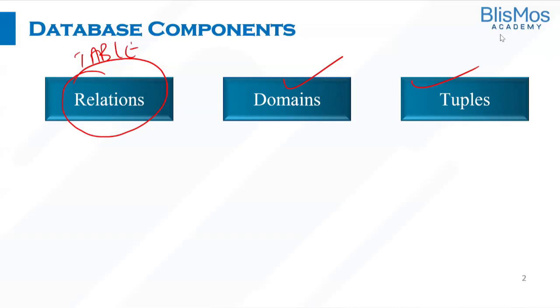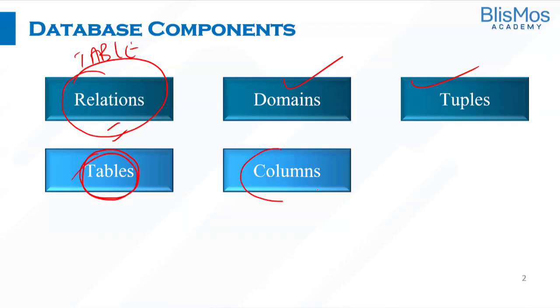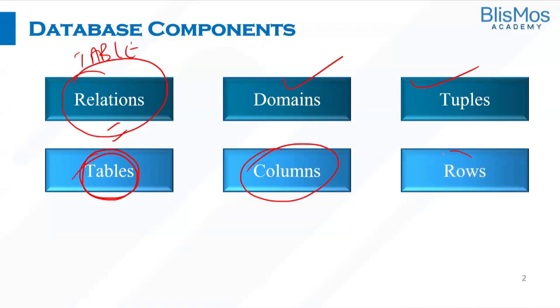When I bring up some other terminologies, then you'll be able to relate better. Relations are also called tables. Domains are also called columns. Tuples are also called rows. You guys got it? Okay.